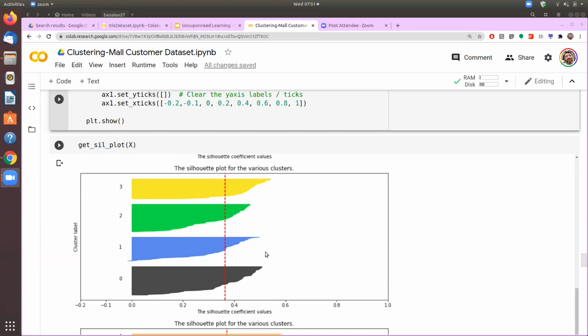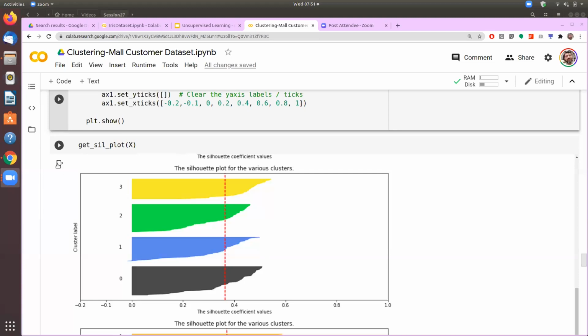analyzing the data of the visitors to the mall and given the information about their age, the gender, the income, and the spending score. These are the four different dimensions on which you have given us the data about each of the mall visitors. And we feel that they should be divided into four different clusters.